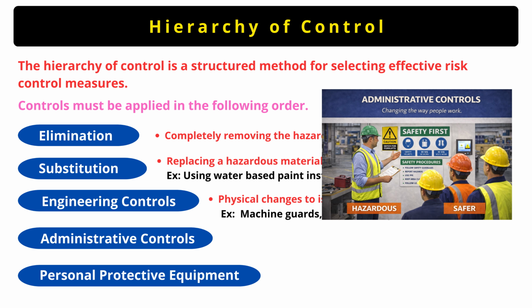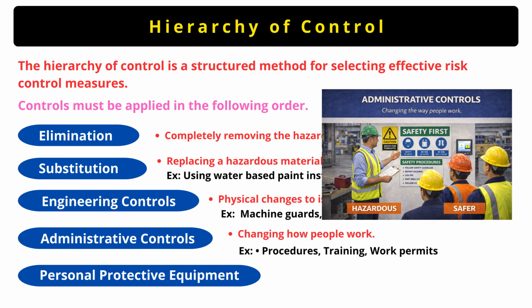Next come administrative controls. These controls change the way people work. They include procedures, training, work permits, warning signs, and supervision. Administrative controls rely on people following rules. They are important, but they are not as strong as elimination or engineering controls.